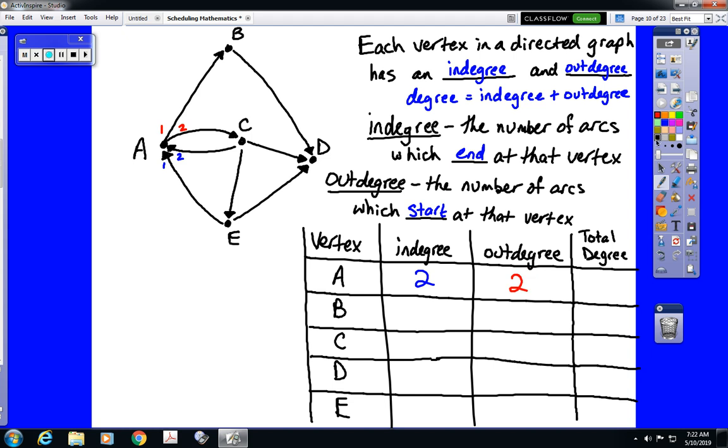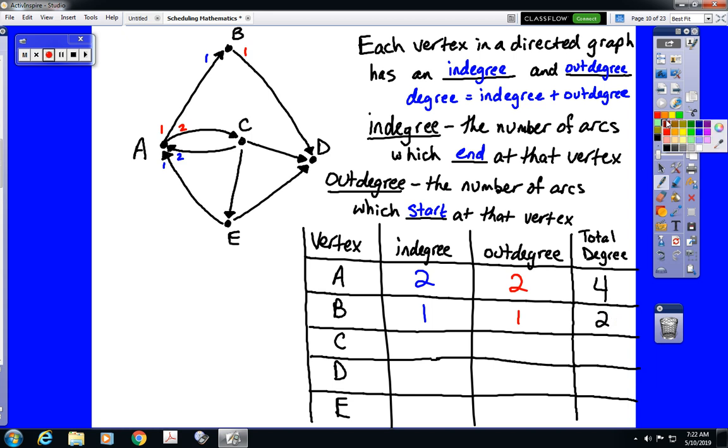Notice that means there are a total of 4 arcs, either beginning or ending at A. So the total degree would be 4. For B, there is one arc ending at B, and there is one arc beginning at B, one going out. 1 plus 1 gives us a total degree of 2.